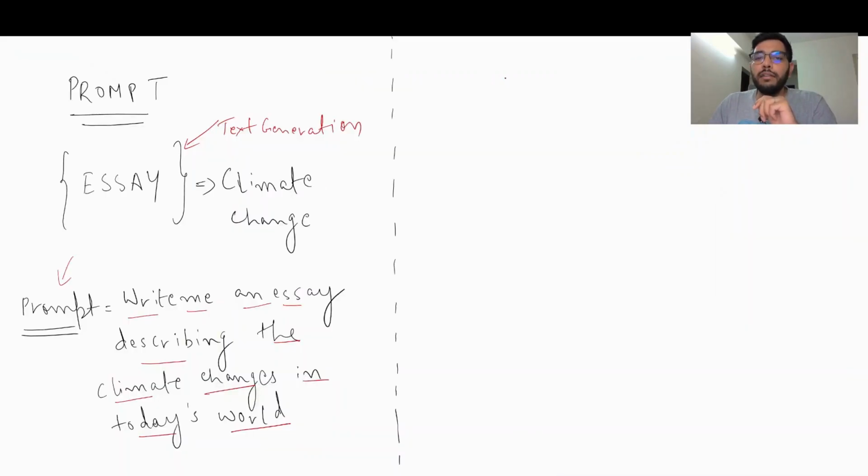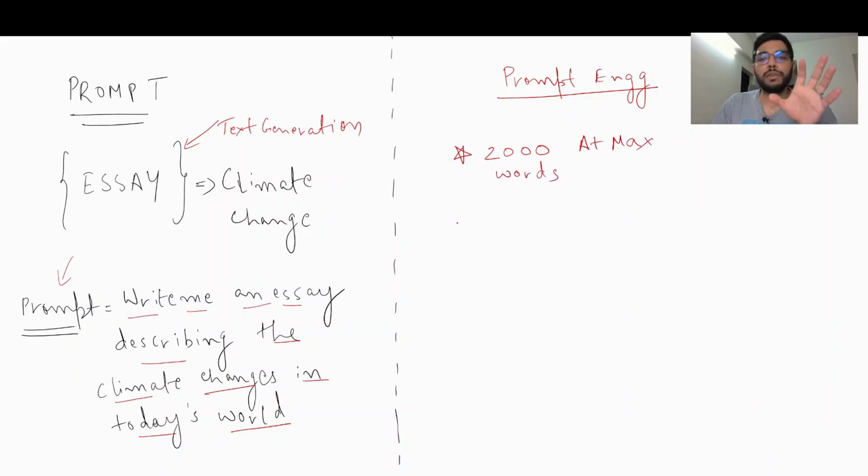Now let's say, in this particular case, the desired output which you wanted essentially had two things specifically: this essay about climate change should have at max 2000 words, and of all the causes of climate change currently, you wanted the essay to highlight pollution as the cause of climate change.